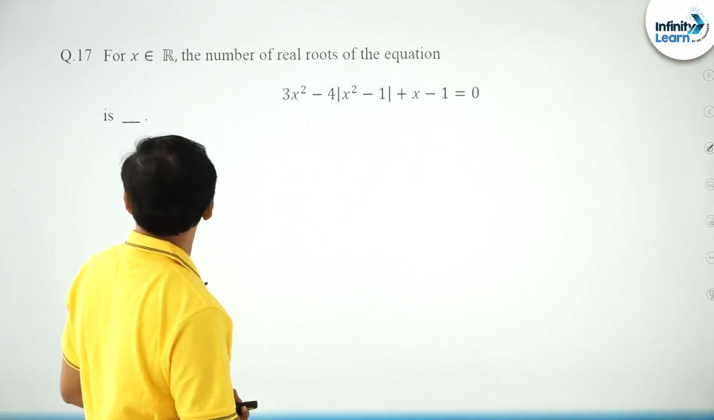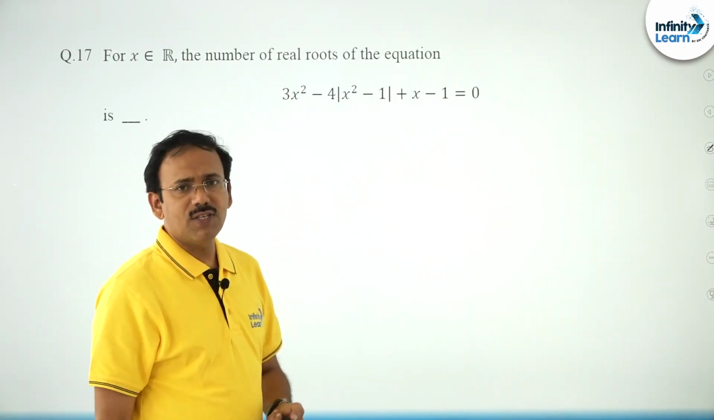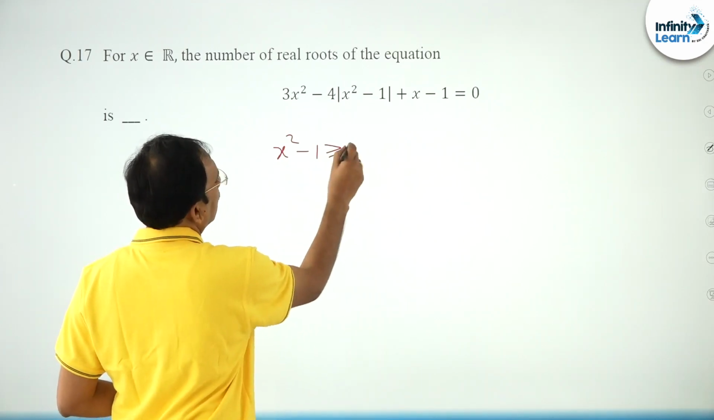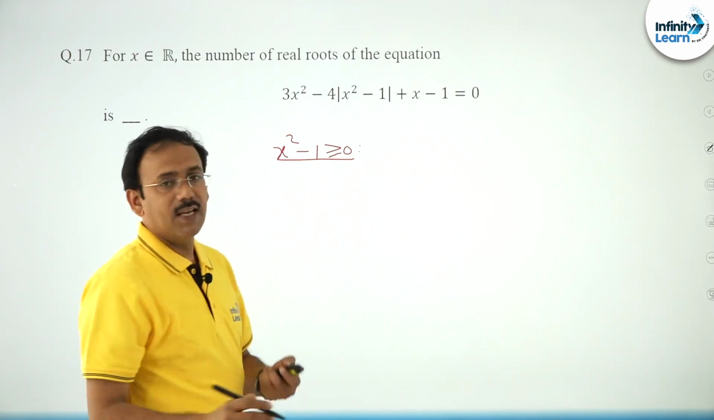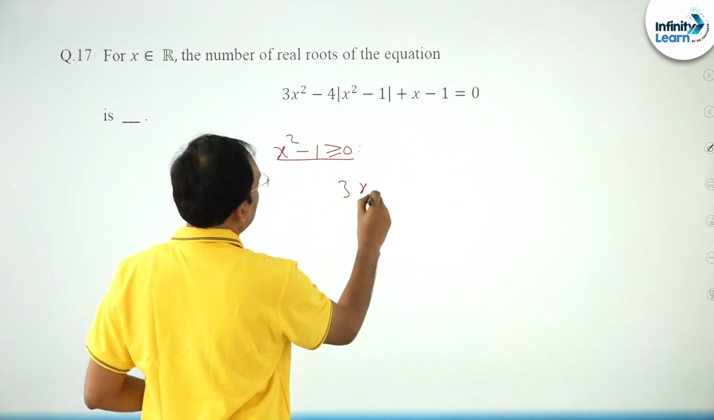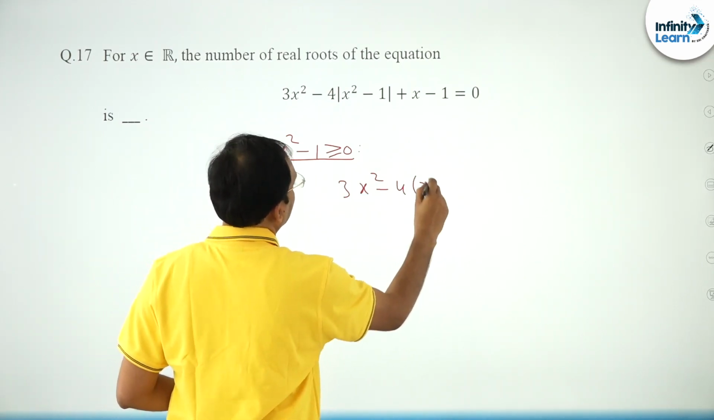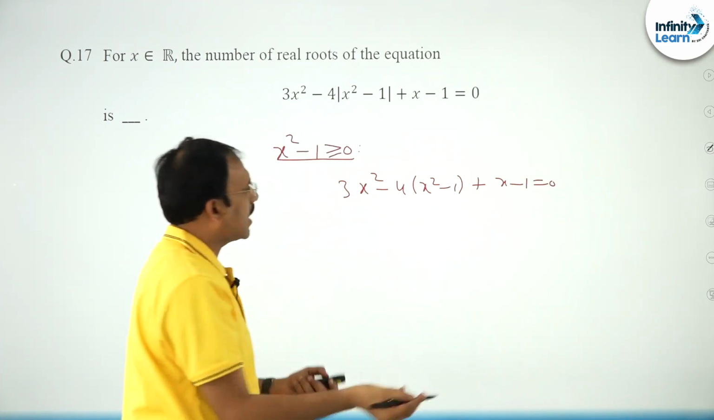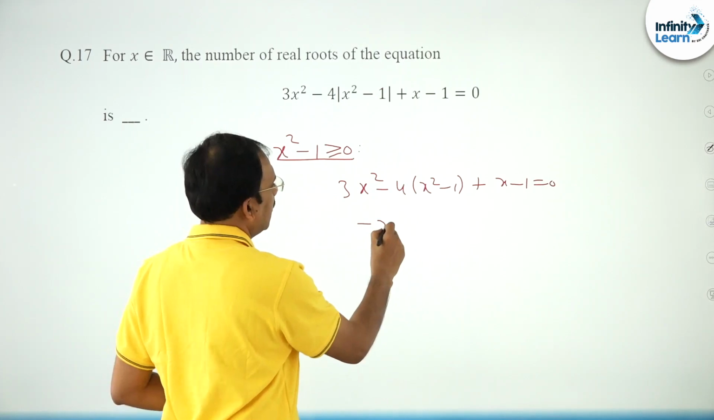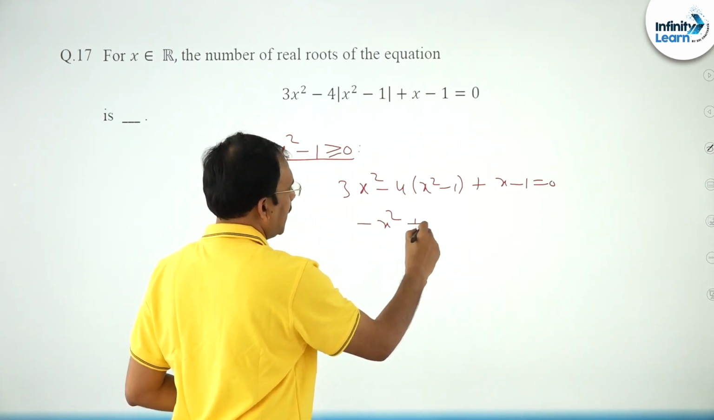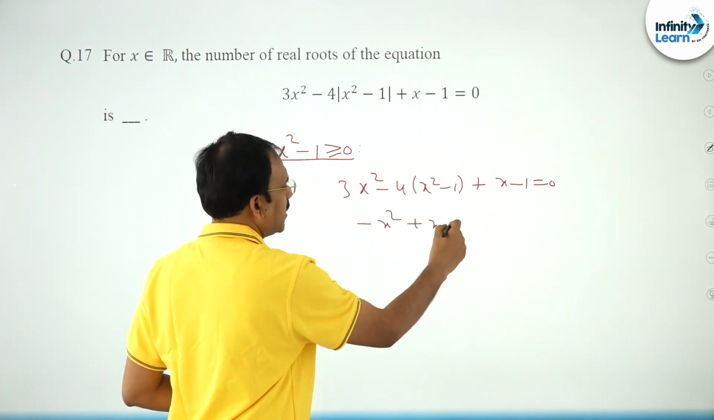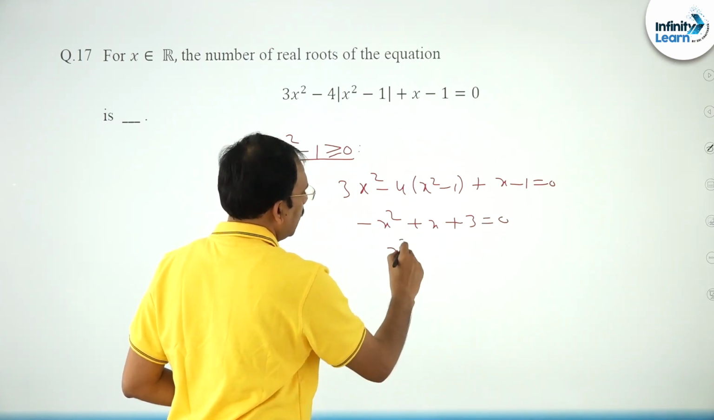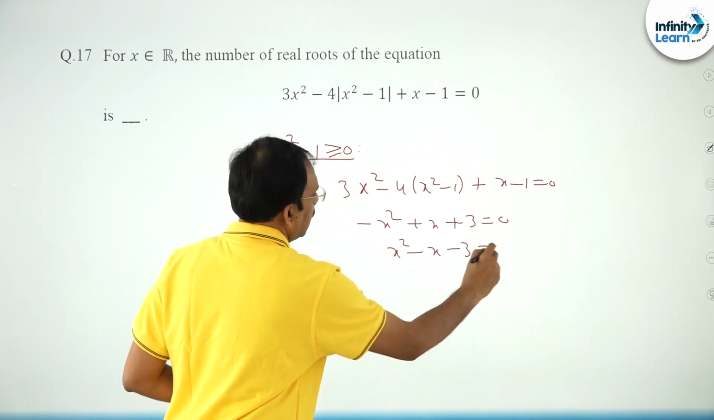The next, friends, 17th question, you can easily solve this. Case 1: x square minus 1 greater than or equal to 0, friends. In this case you can write 3x square minus 4 into (x square minus 1) plus x minus 1 equal to 0. You just solve this quadratic equation, friends. Minus x square plus x plus 4 minus 1, which is plus 3, equal to 0, x square minus x minus 3 equal to 0.